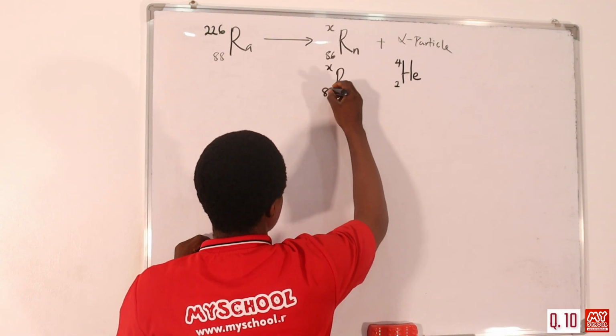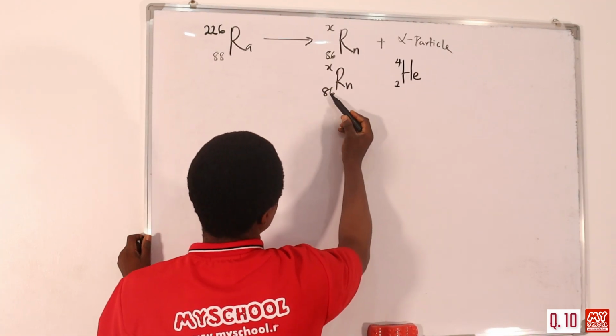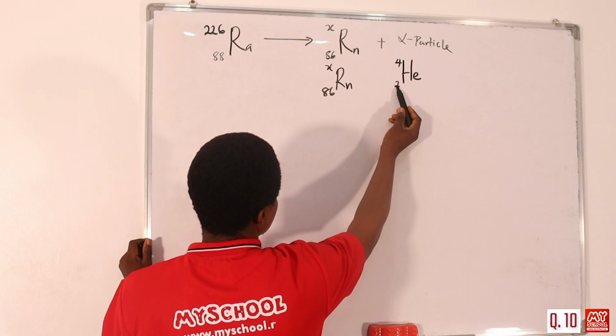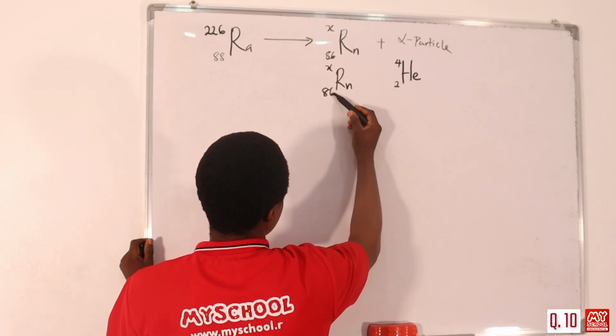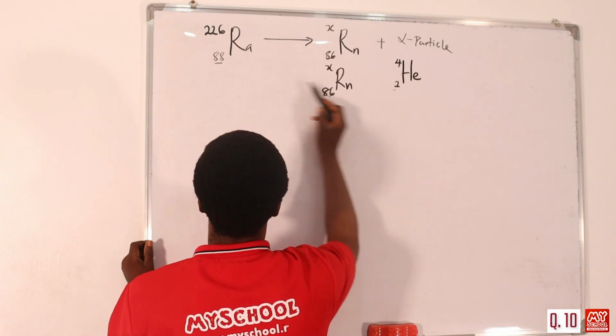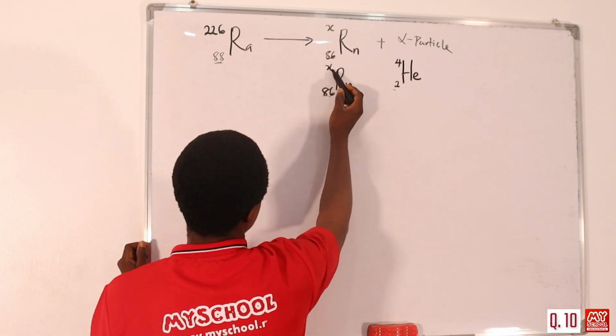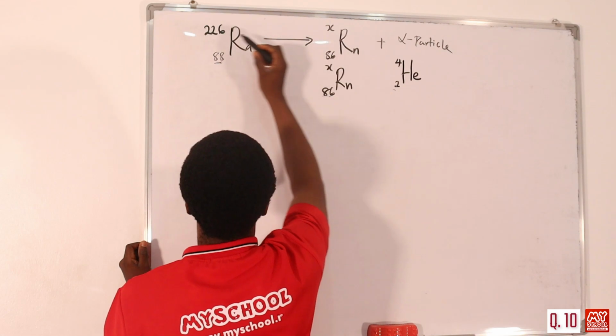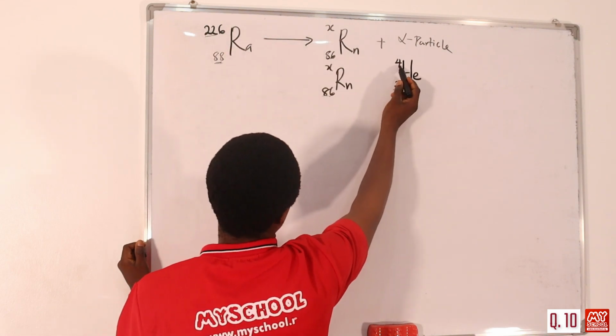X here, then we have 86 here. The number of protons added together should give us this one here. So 86 plus 2 gives us 88. Then this plus this should also give us this. So here is already 4.